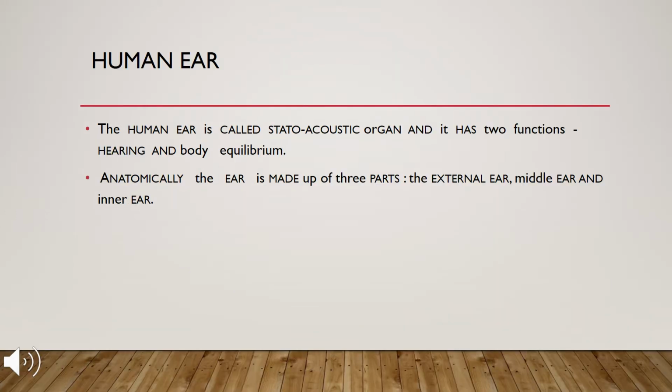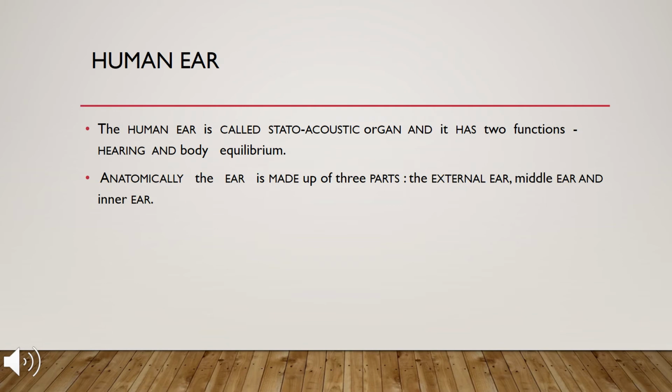Coming to the next important sensory organ of our body, the human ear. The human ear is called the statoacoustic organ. It has two functions. Number one, hearing. Number two, body equilibrium, which means maintaining balance. Hearing is obviously the important function, and without hearing, our body may not maintain proper balance.